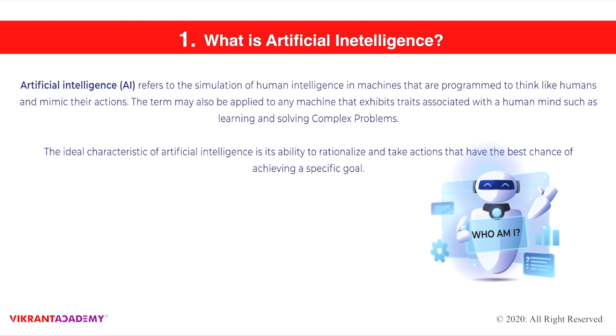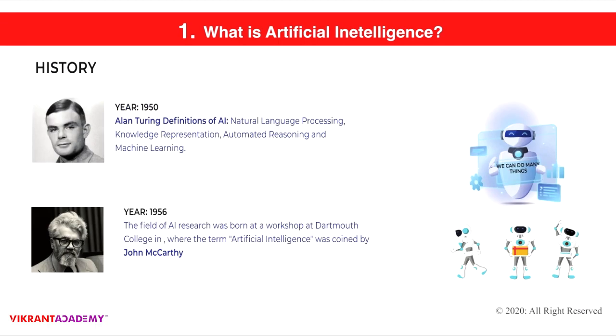So we apply artificial intelligence to solve complex problems which a normal human cannot do, and it's not possible for a human. So using artificial intelligence, we solve complex problems, and it tries to mimic the human mind to solve complex problems through its much higher, super computational power. So now let's talk more about intelligence and when it all started.